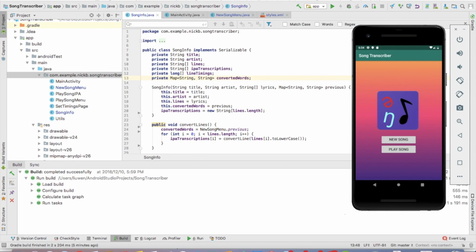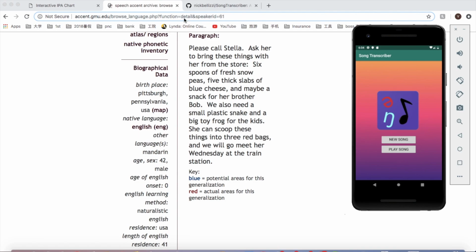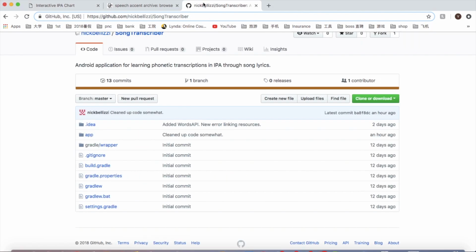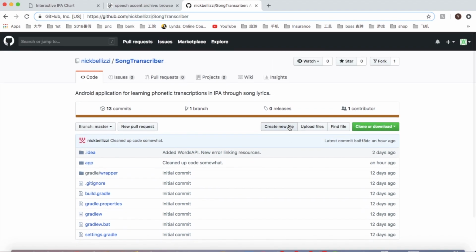And then we can find the app in the GitHub page. Like here. That's it. So search Song Transcriber on GitHub and you can see how our app works.